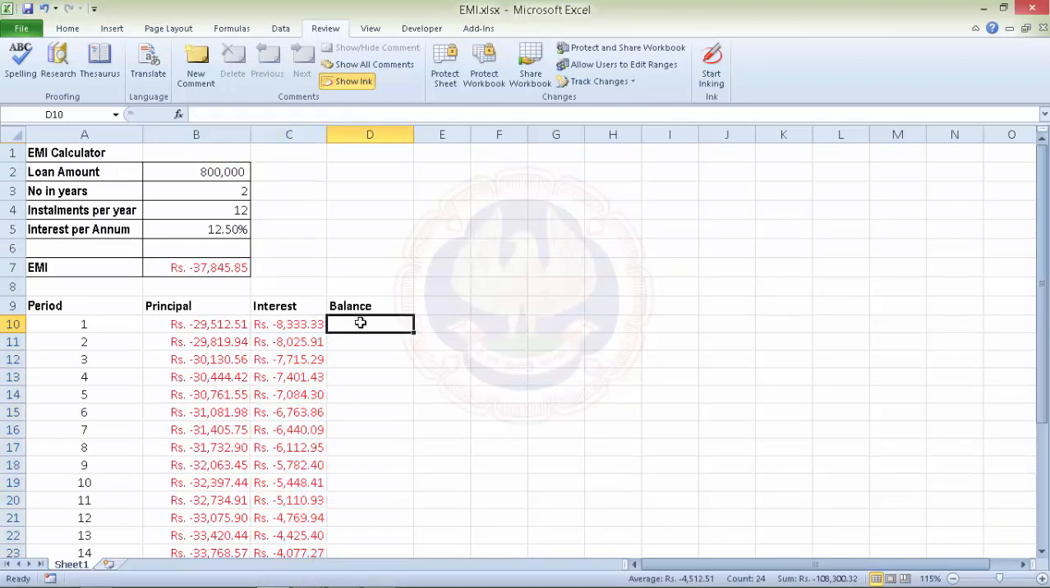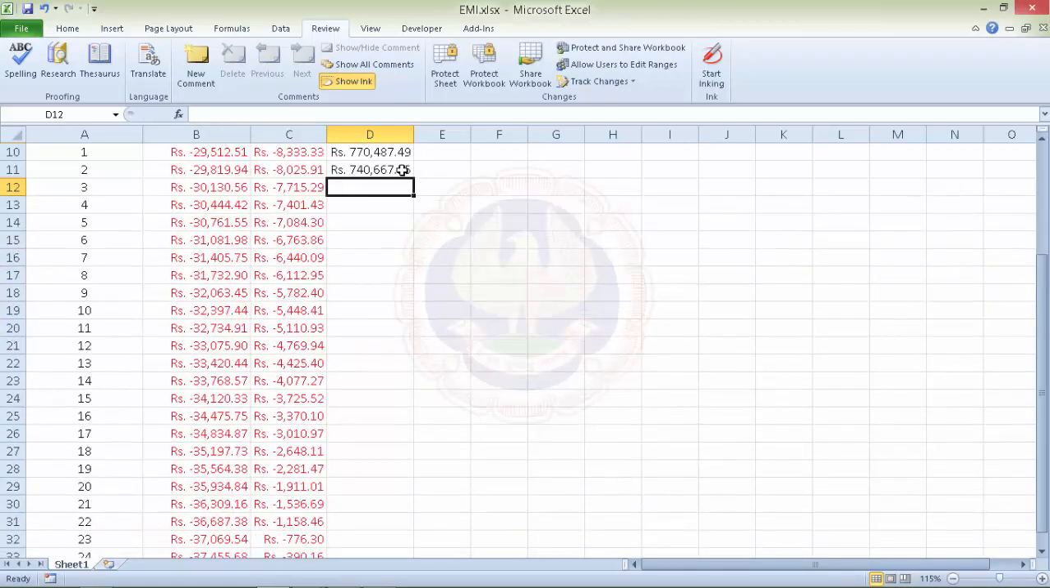Now, if I want to calculate the balance, I could take the formula as total loan minus the principal which has been repaid, and in the next period it would be the opening balance minus the repayment.